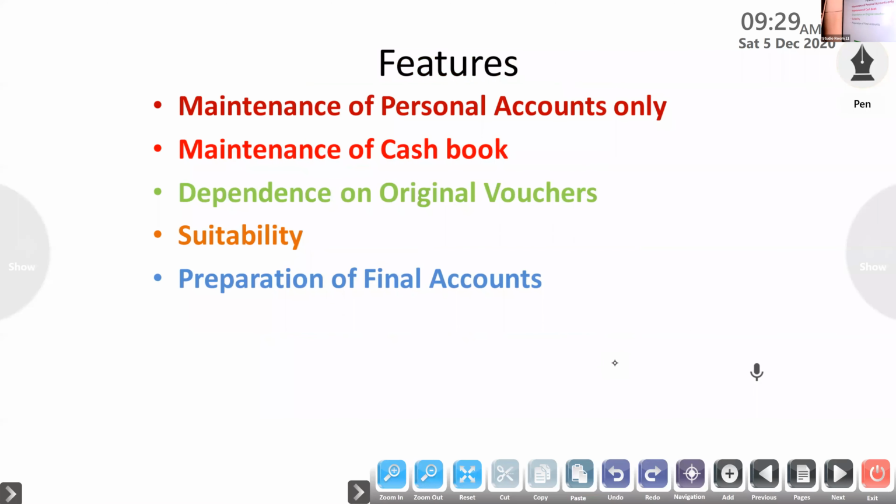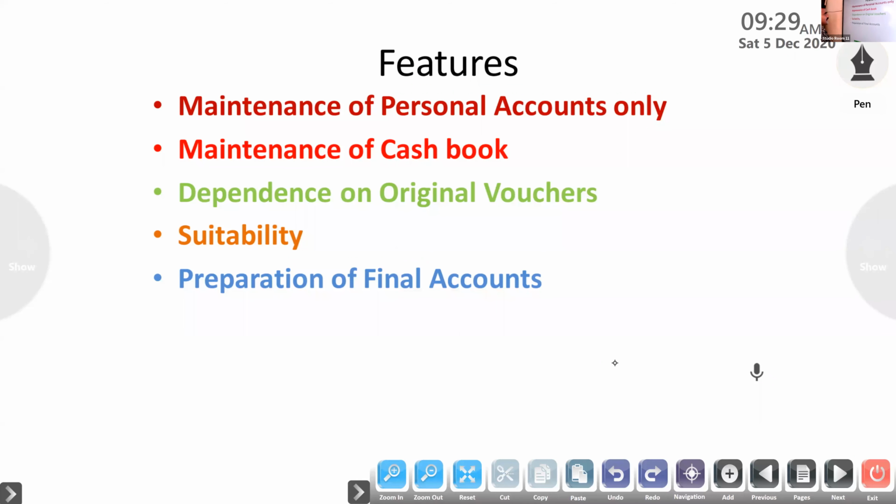Next one, features of single entry, features of incomplete accounting system.